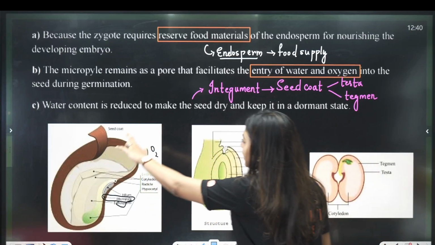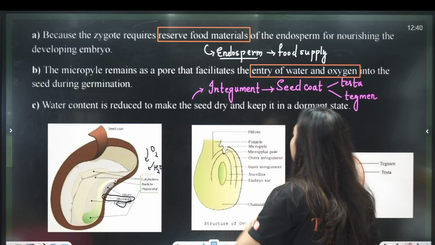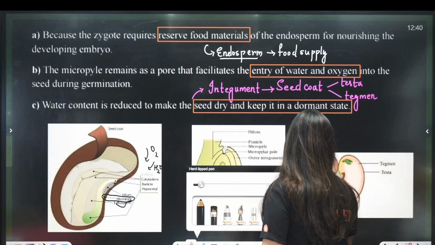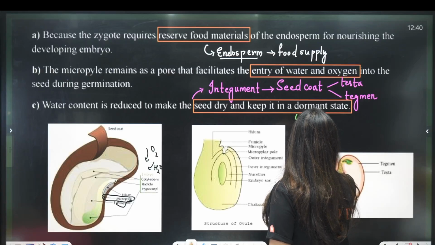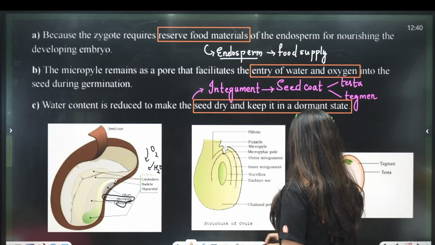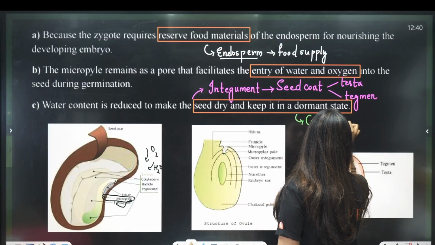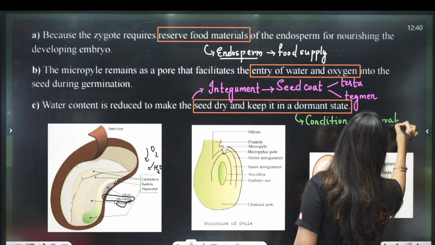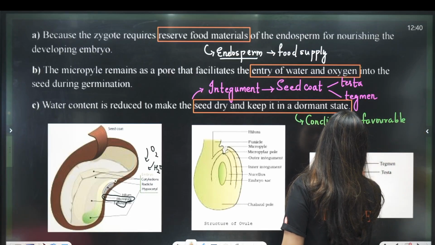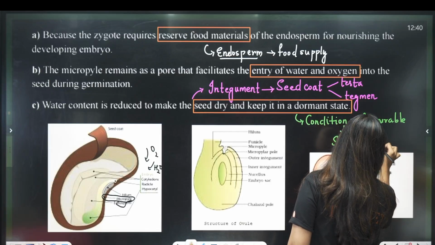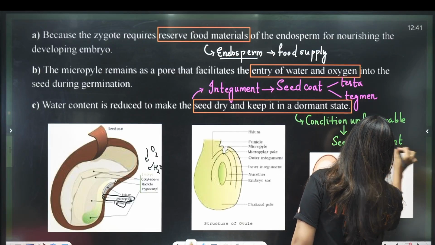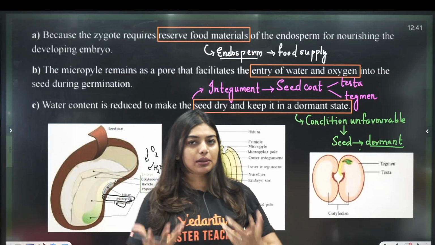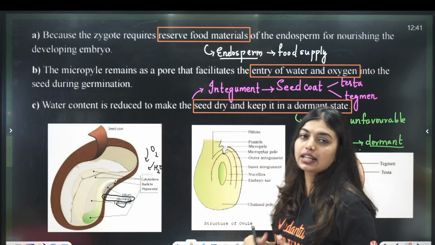So the question is here only. Water content is reduced to make the seed dry and keep it in a dormant state. That means when the conditions are unfavorable, the seed will go to a dormant state. Clear? So the seed will go dormant how? Once the water content is removed. So the integuments will harden to become the seed coat and the water content also will be reduced so that the seed can go into a dormant state.